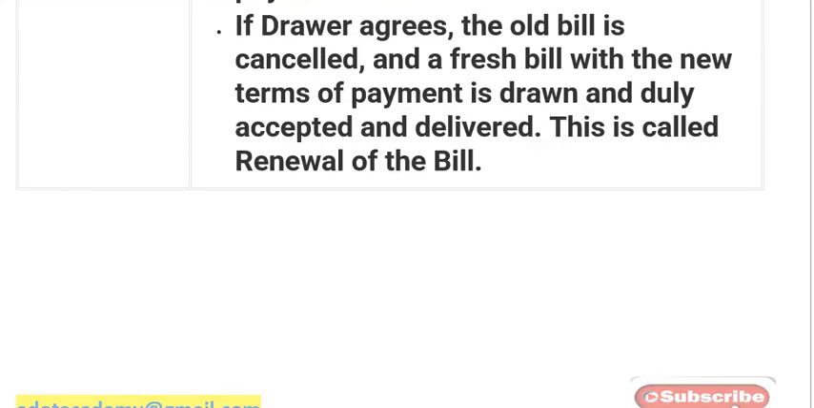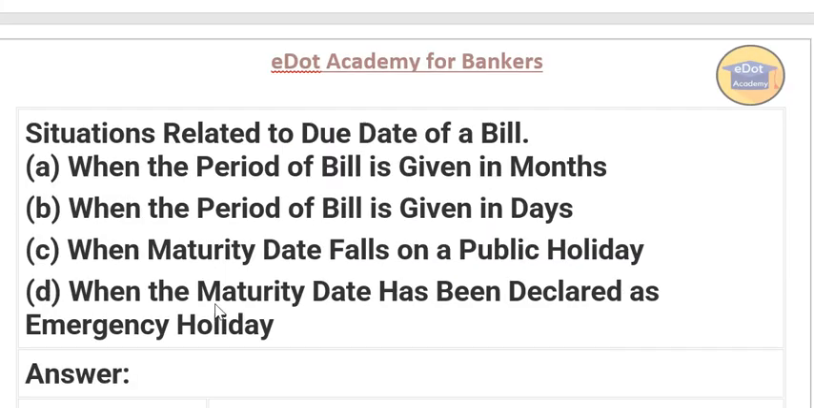Okay. Now we'll see some situations of how the due date is calculated. This is very, very important. So situations related to due date may be like: period of bill is given in months, period of bill is given in days, when maturity date falls on public holidays, what will happen, and when maturity date has been declared as an emergency holiday. So we'll see one by one.